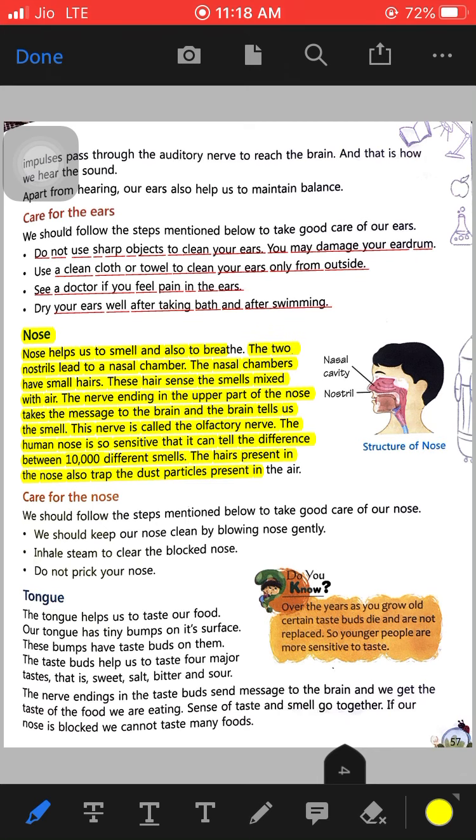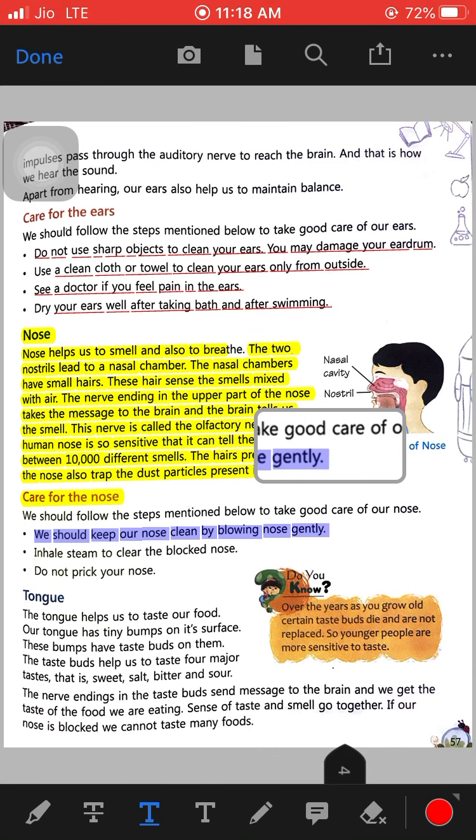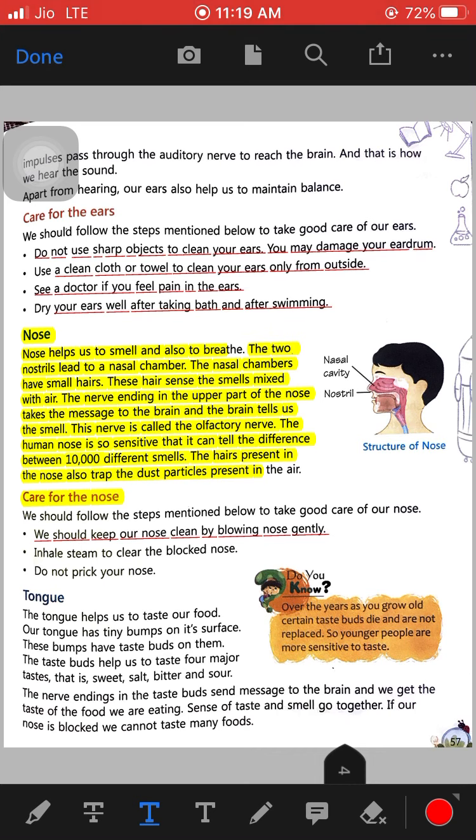So how do you have to take care of your nose? We should keep our nose clean by blowing our nose gently. You should inhale steam to clear a blocked nose. If you have a runny nose, if you have sardi khansi, then you have to take steam to clear your blocked nose, and you should never prick your nose. So this is how you have to take care of your nose.